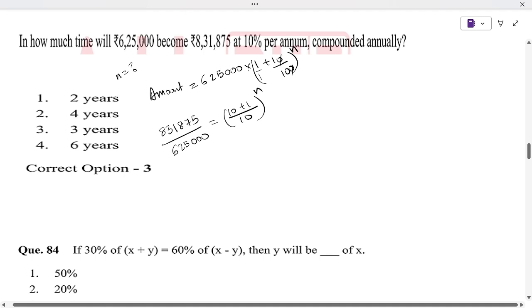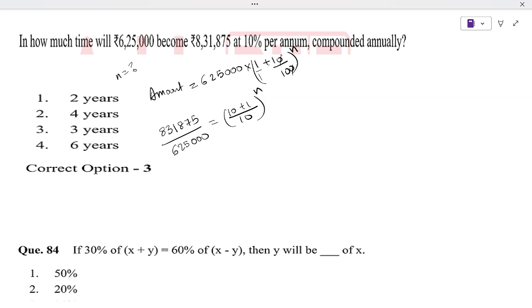So you can just cancel by 5 again. In the end, we get 1331 over 1000. So 1331 divided by 1000 is 11 by 10 to the power n. Now in indices, if p to the power m is equal to p to the power n, and the bases are equal, then m is equal to n.